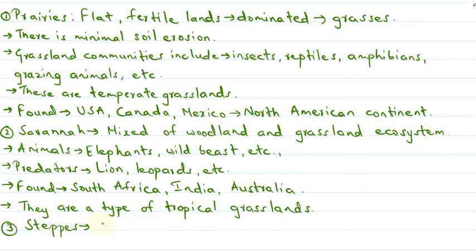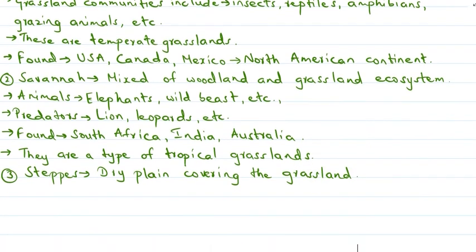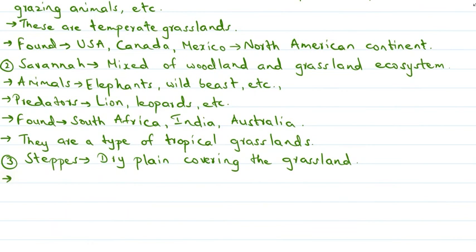They receive less rainfall, which is considered adequate for short grasses.